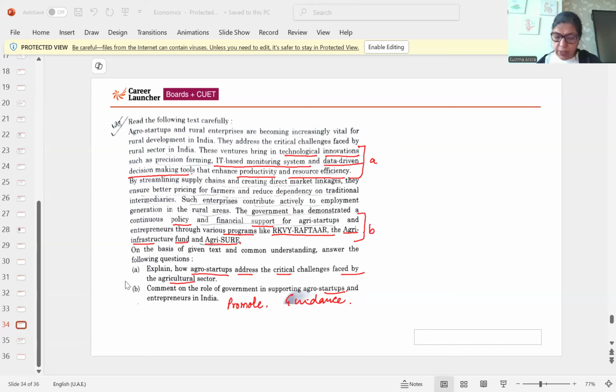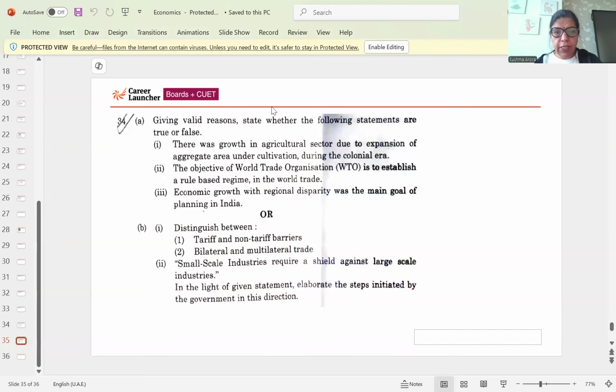Next question is giving a valid reason whether there was growth in agriculture due to expansion of aggregate area under cultivation during the colonial period. No, that is false. No growth in the agriculture sector in the colonial era, no growth.